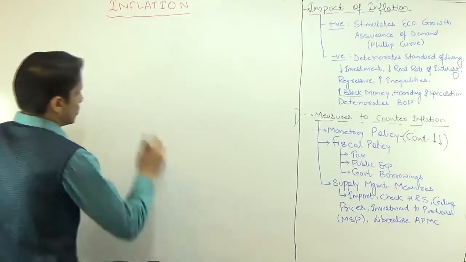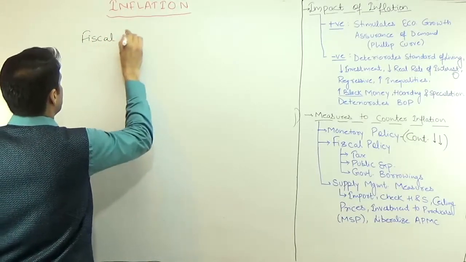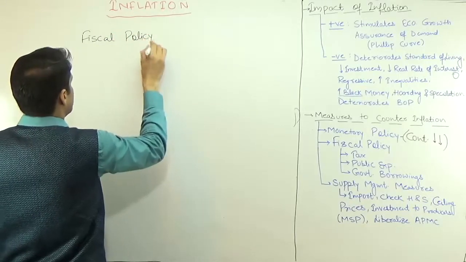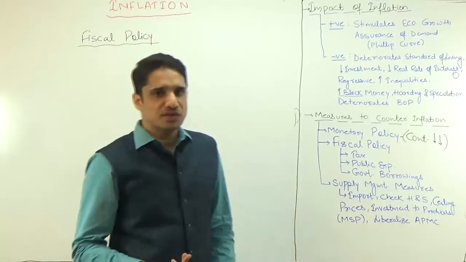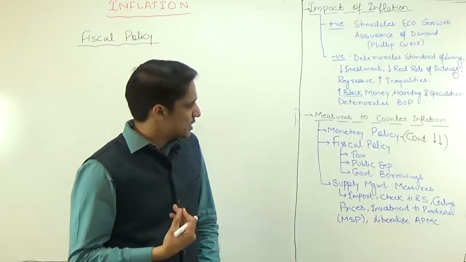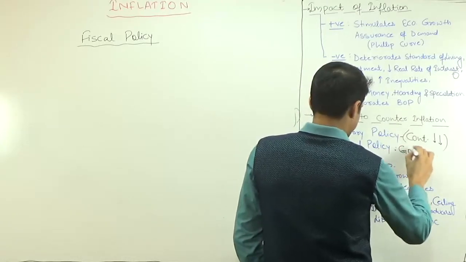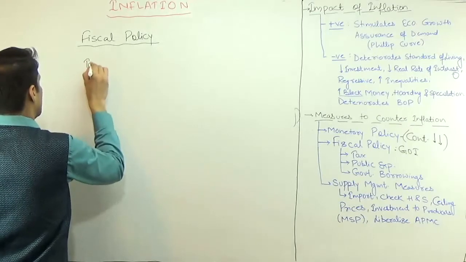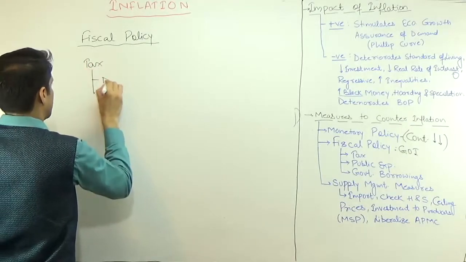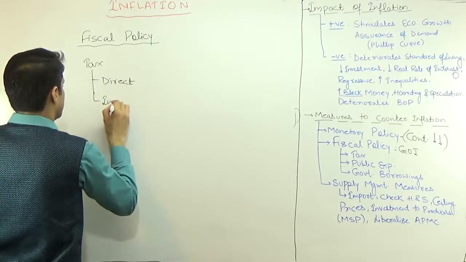The second tool is fiscal policy. We discussed that fiscal policy is related to fisc. Fisc means treasury or the Consolidated Fund of India. So fiscal policy is decided by the government. The first one is tax. Again, tax is of two parts: direct tax and indirect tax.